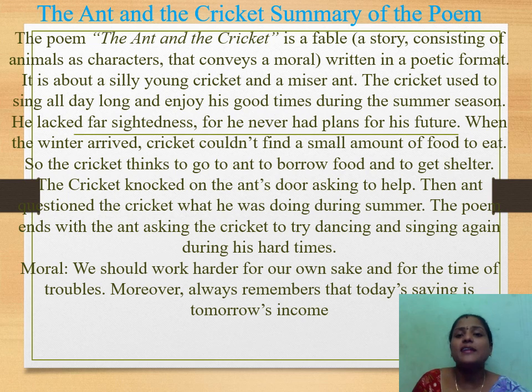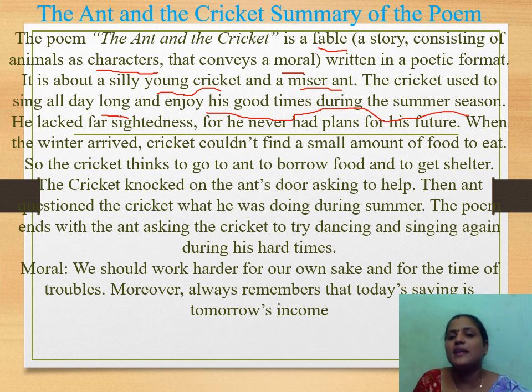The poem Ant and the Cricket is a fable, as we discussed earlier. A fable is a story consisting of animals as characters that conveys a moral. Written in a poetic form, it is about a silly young cricket and a miser ant. The cricket used to sing all day long and enjoy his good times during the summer season. Yes, he lacked foresightedness, for he never had plans for his future. When the winter arrived, the cricket couldn't find a small amount of food to eat.